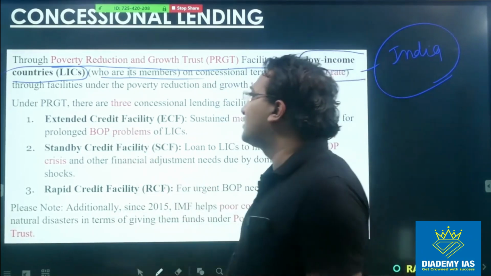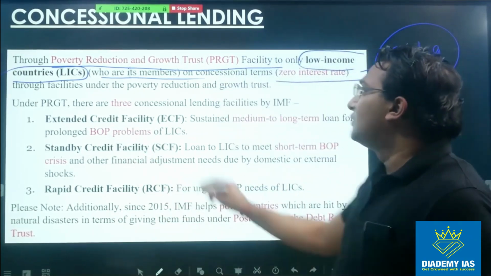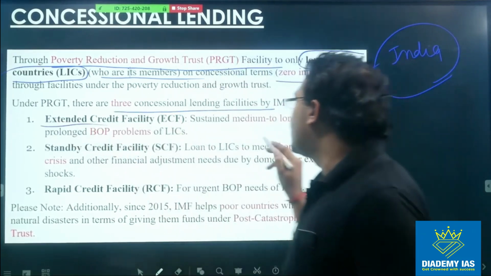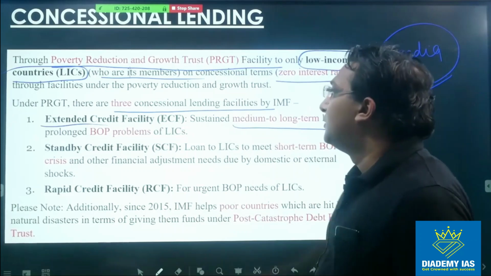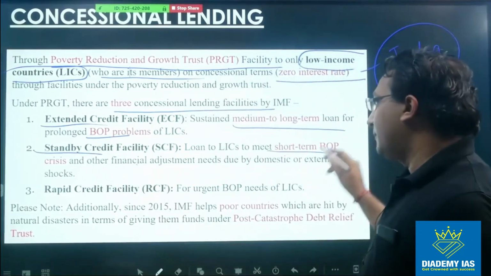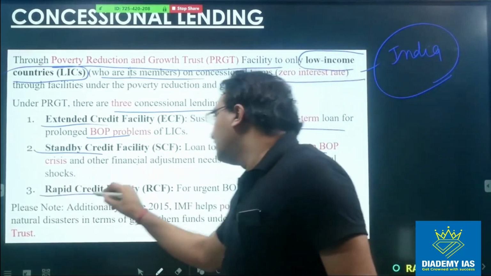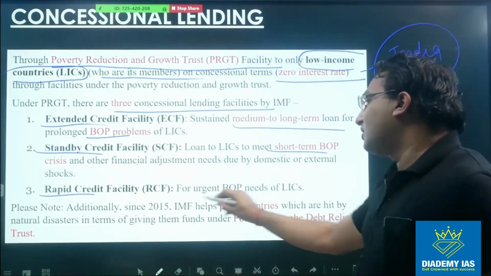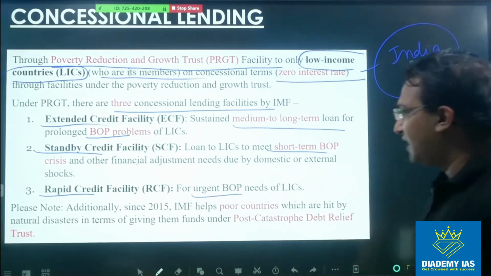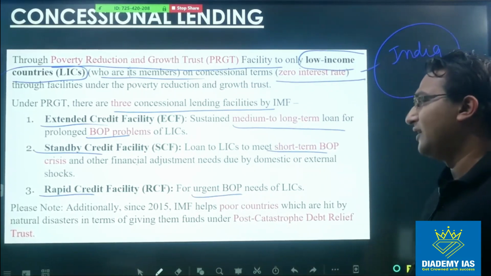Under PRGT, there are three concessional lending facilities. One is the extended credit facility, which is for the medium to long term for the BOP problem. Standby, which is for the short term for the BOP problem, and rapid, which is for the urgent or very, very short term need, right?